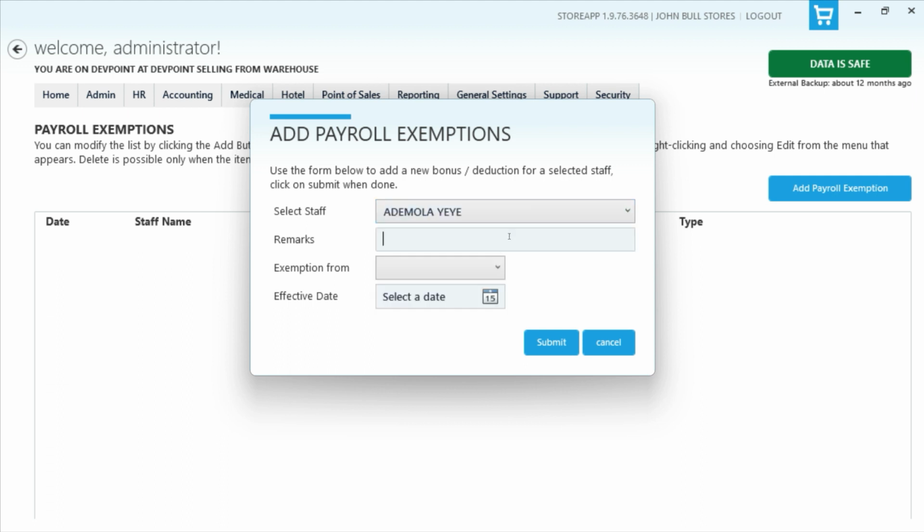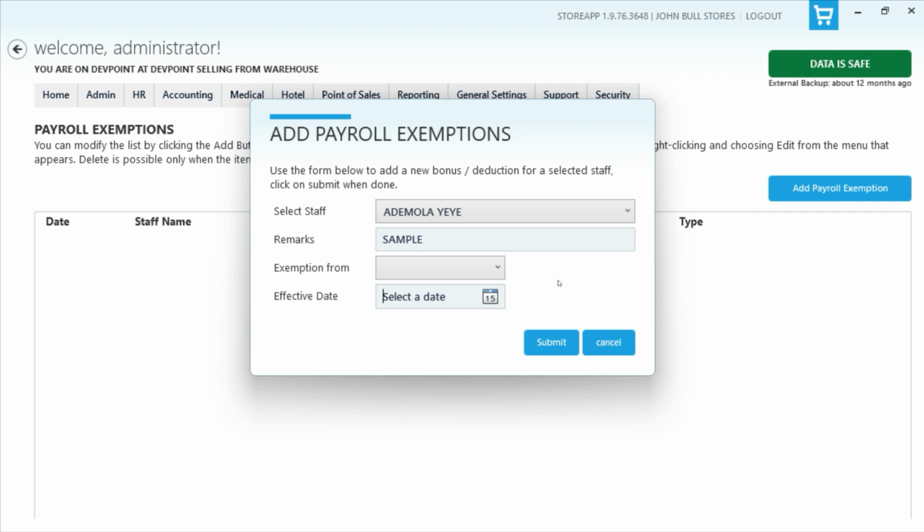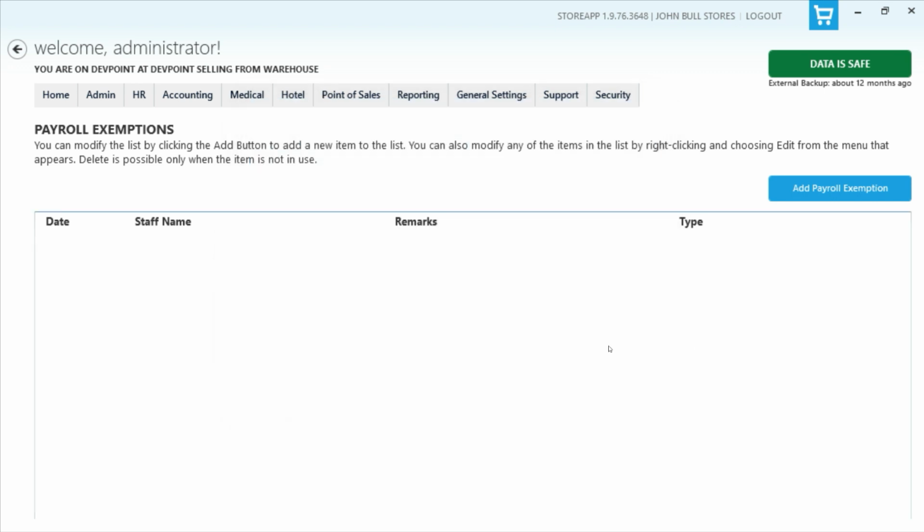The way to do it is just to add, select the staff, and enter a remark, the reason why this is being done. So what are you exempting them from, really? Whether it's lateness or overtime, you can select, and then you have the effective date, which will tell you it's on this day. So I know that you're going to represent the company on this day, and you're going to be leaving from work, but then you come up to work. That means you won't be able to clock in, so I'll give you an exemption for lateness. Things like that, you can add for your staff.